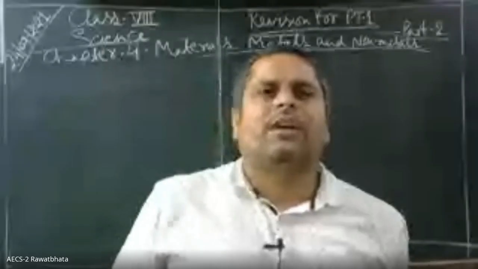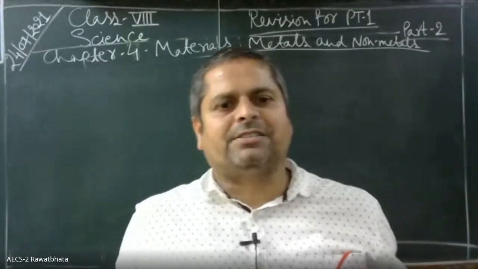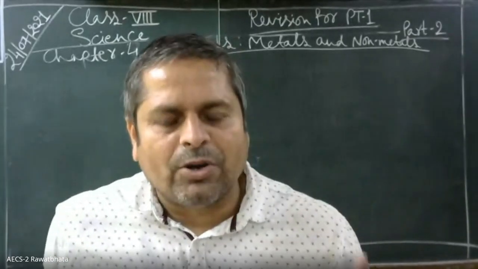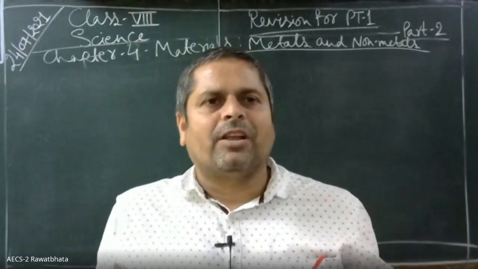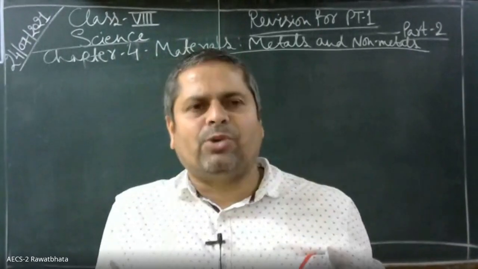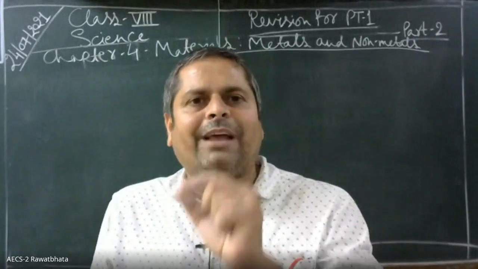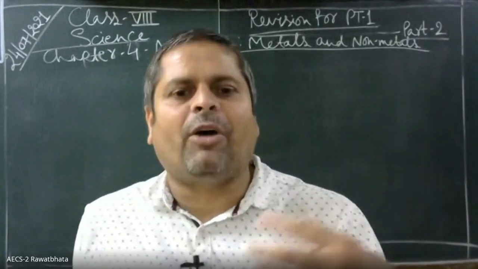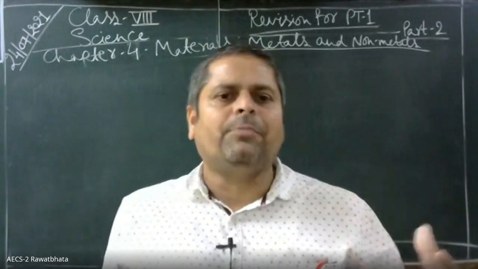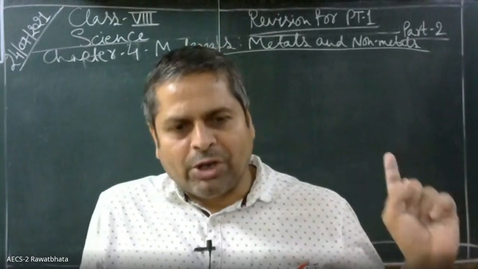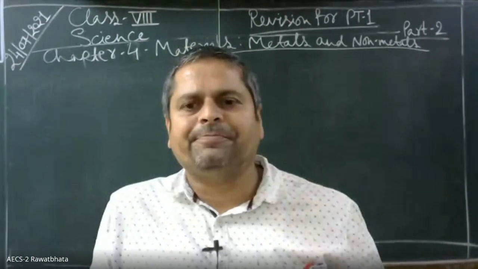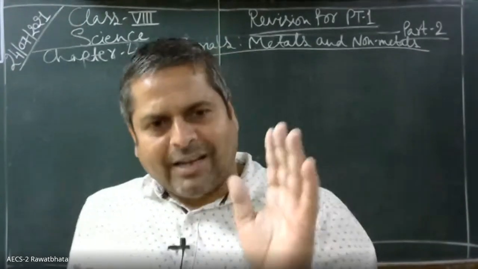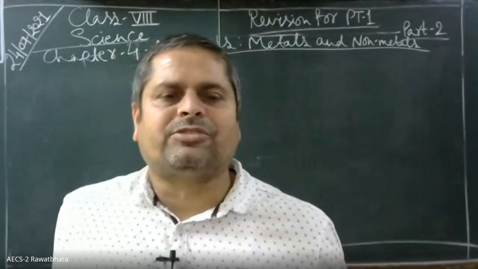Okay. Now see, then there are chemical properties of metals. Metals react with oxygen to form metallic oxides. When metallic oxides are dissolved in water, they form hydroxides. So metallic oxides are called basic oxides because when they react with water, they form hydroxide, which is a good base. I have shown you how they react with litmus paper. So metallic oxides are basic in nature, while non-metallic oxides are acidic in nature.